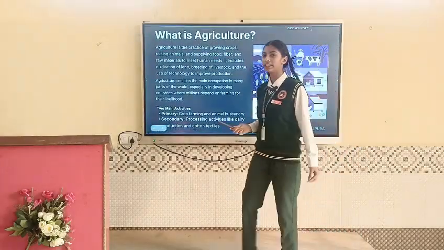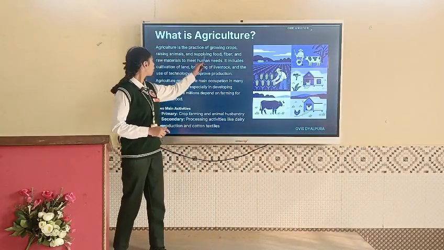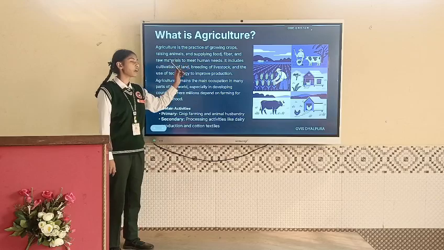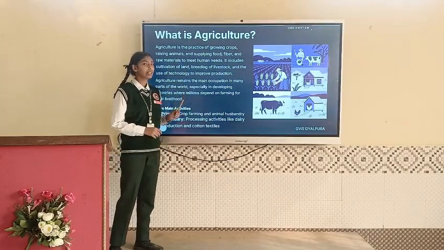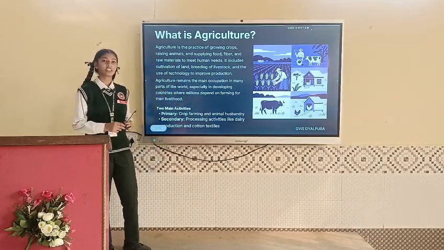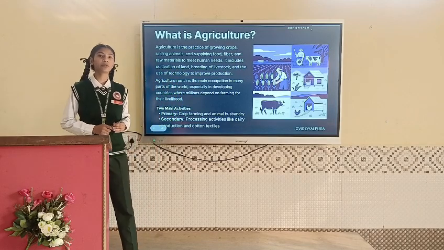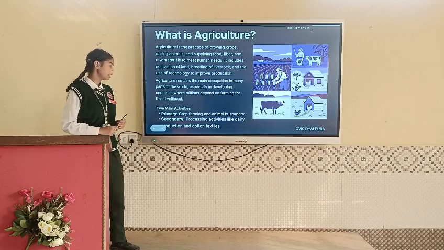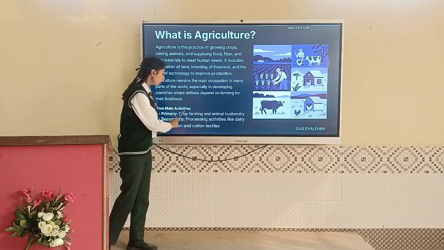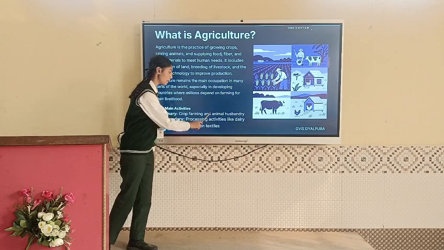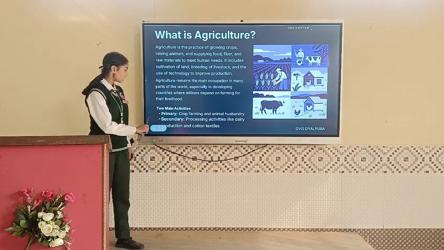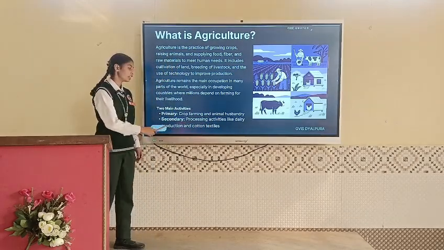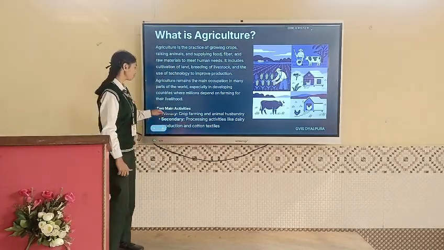Now, what is agriculture? The practice of growing crops, raising animals, and supplying food, fiber, and raw materials to meet human needs is called agriculture. Agriculture is divided into two parts. First one is primary and second one is secondary. In primary, crop farming and animal husbandry are included, and in secondary, processing activities like dairy production and cotton textiles are included.